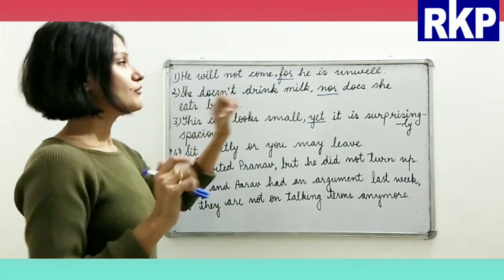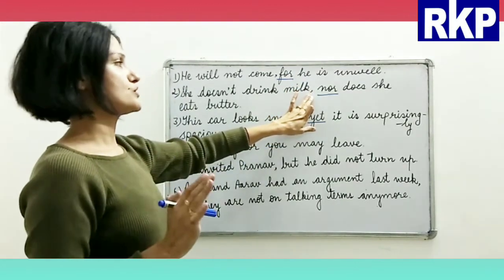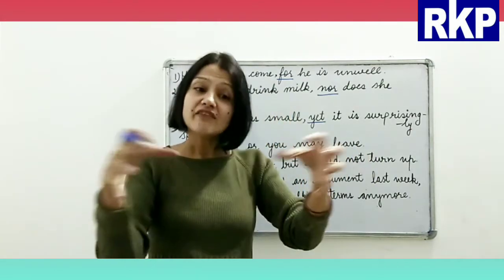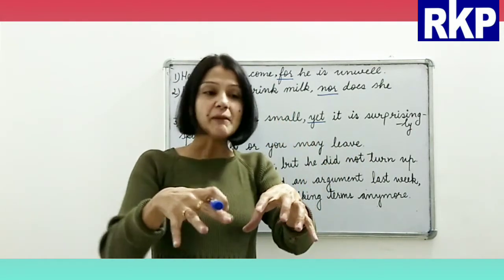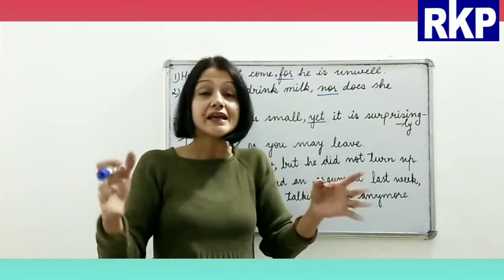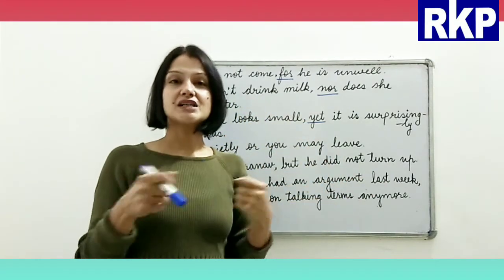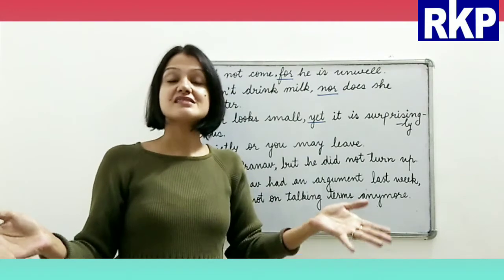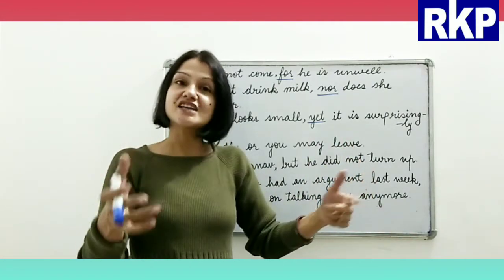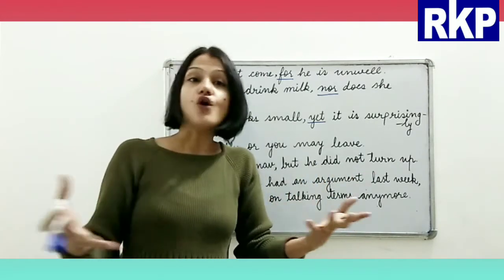And beta, I would like to go back to this sentence. Nor: we use nor when we are saying that whatever the options are, the person doesn't like anything, okay? Here, milk and butter are the options, but nothing is liked by her. She doesn't like anything. So in that case we use nor, where no option is